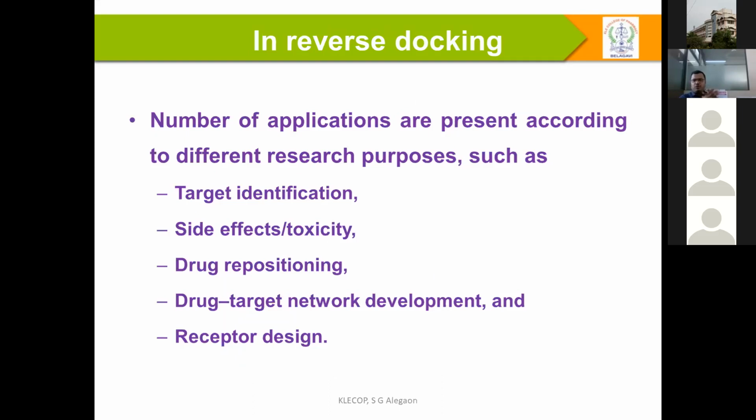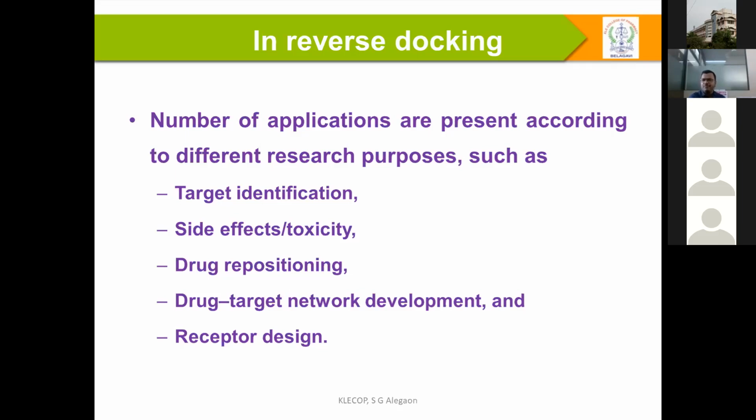So this repurposing plays an important role. In the last 6 to 7 months, most people have been asking whether there are any drugs for COVID. Many people have cross-checked and repurposed existing drugs, like hydroxychloroquine, to see whether it acts on the spike protein of COVID-19. There are so many other examples. This reverse docking can help with drug repositioning.